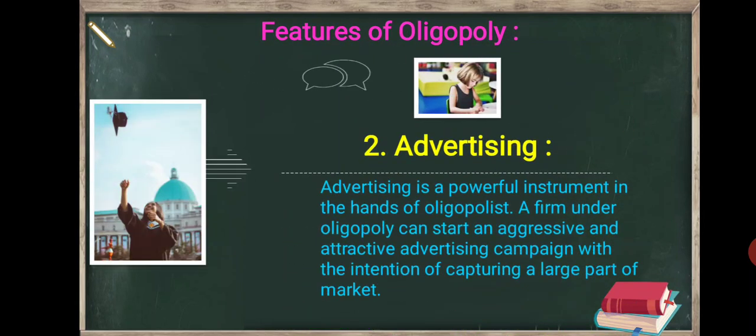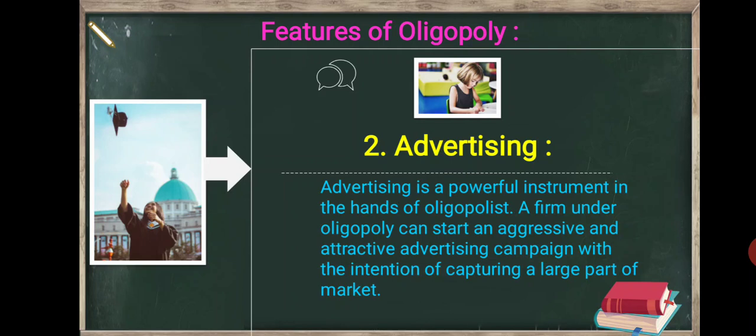Second feature, advertising. You know very well what advertising is. Advertising is a powerful instrument in the hands of an oligopolist. A firm under oligopoly can start an aggressive and attractive advertising campaign with the intention of capturing a large part of the market.